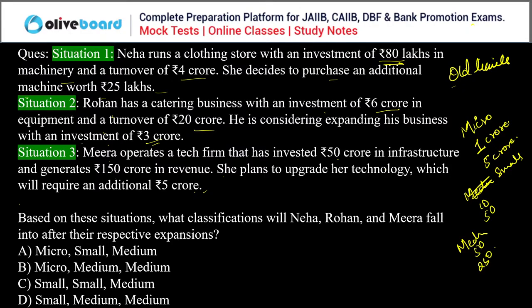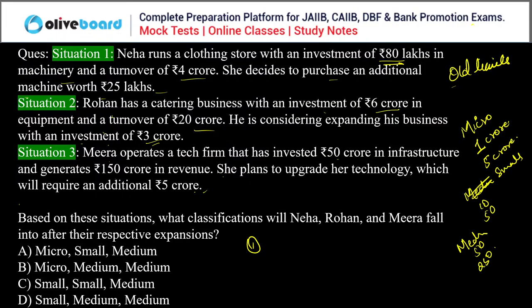Now, one very important condition, if you all remember what I have told you: if you want to shift to the next level, like from micro to small, or from small to medium enterprises, you have to surpass any one of the criteria.